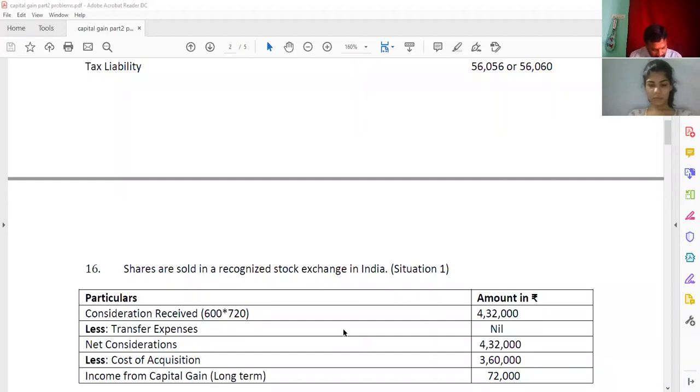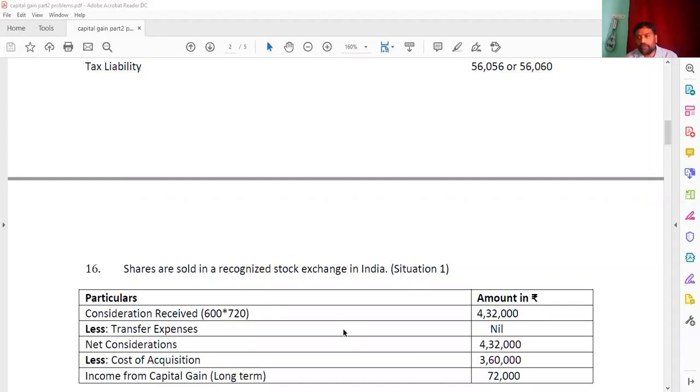And in situation 2, the FMV value on 31st January 2018 is given as rupees 600, and if the shares are sold on 11 July 2018 at the rate of 720 per share in an unrecognized stock exchange or sold privately.